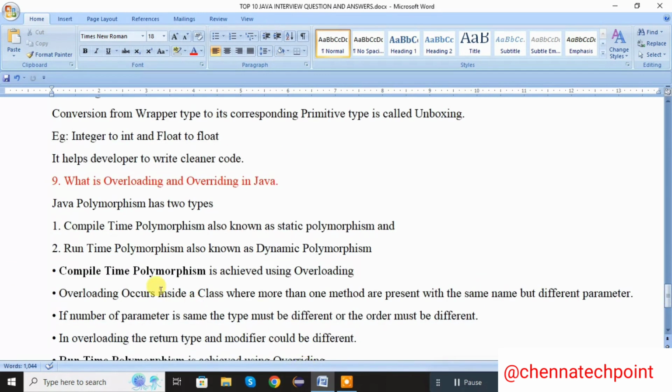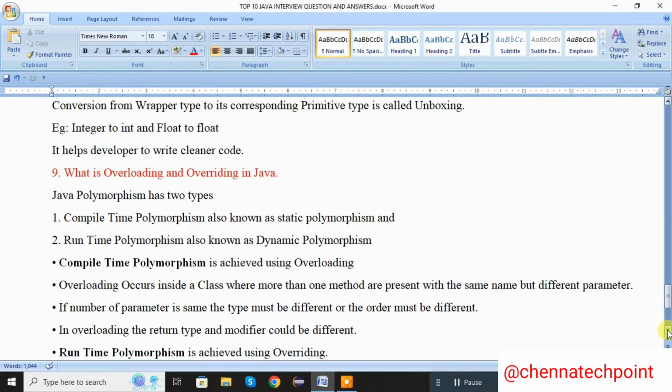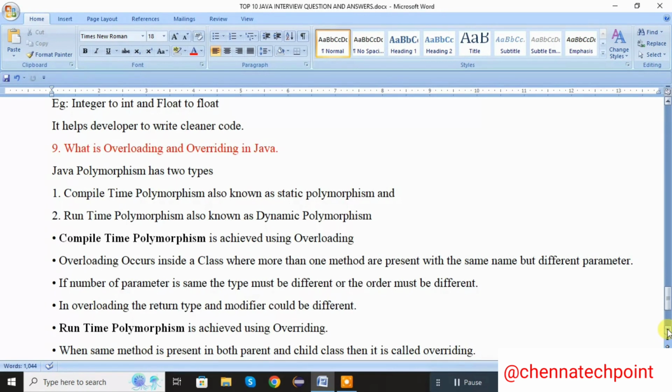Overloading occurs inside the class where more than one method is present with the same name but different parameters. Method overloading means methods having the same name with different parameters. If the number of parameters is the same, the type must be different or the order must be different. In overloading, the return type and modifier could be different.